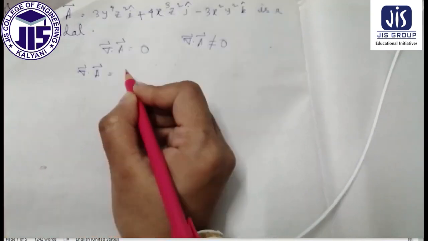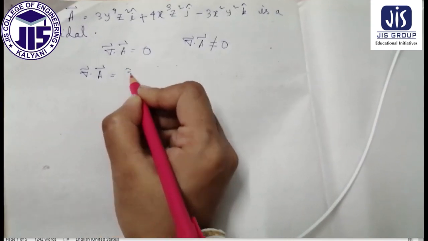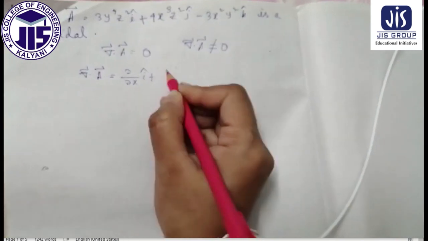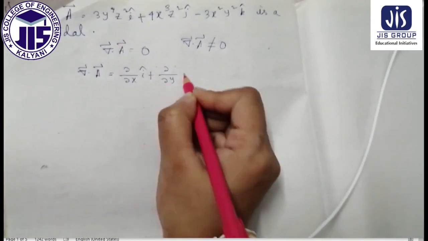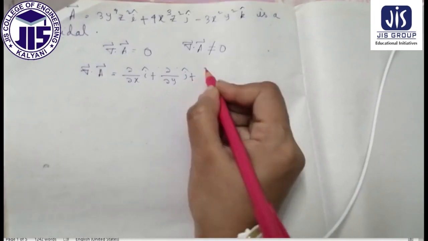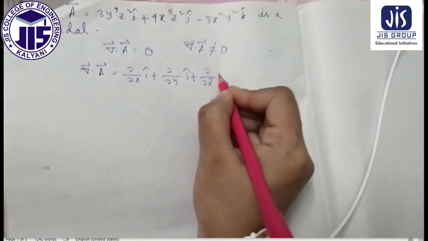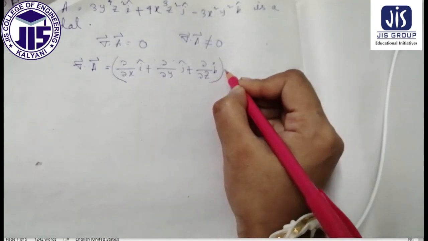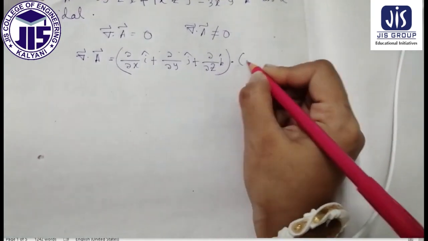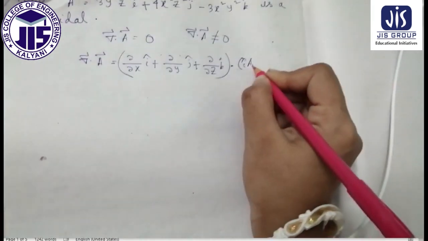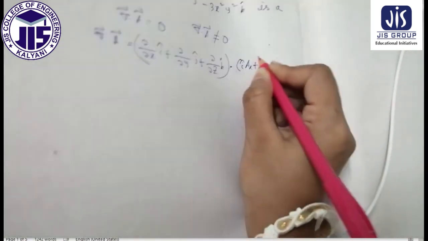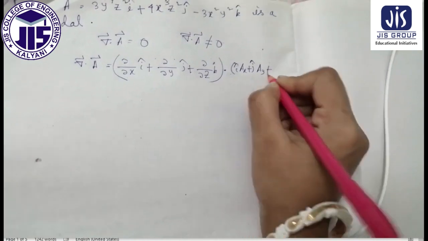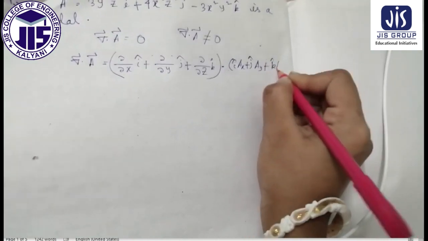is equal to, if we expand it, then what we can write? Del del x i cap plus del del y j cap plus del del z k cap, dot i cap ax plus j cap ay plus k cap az.